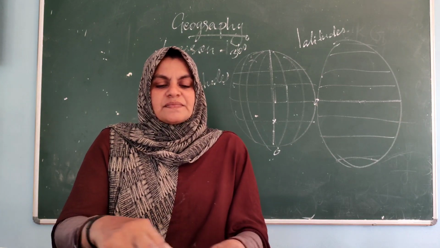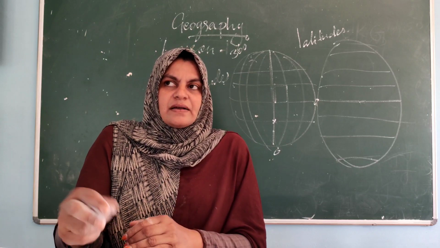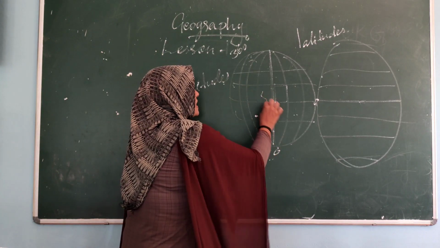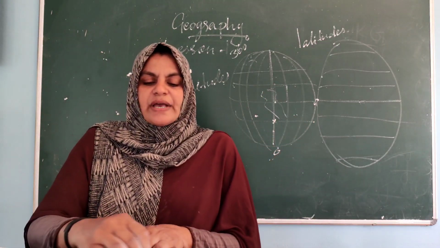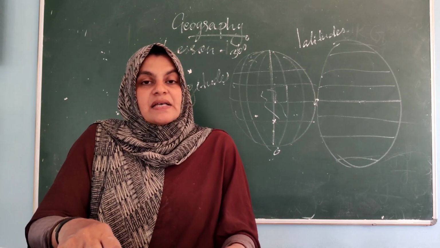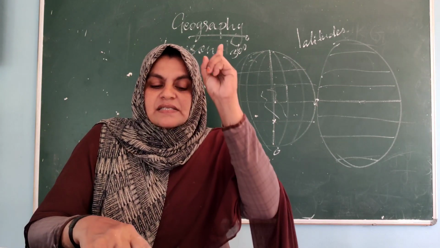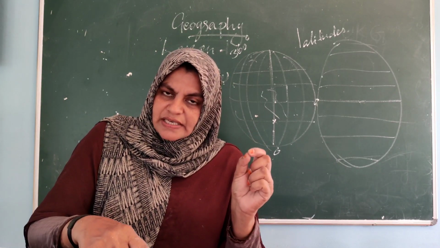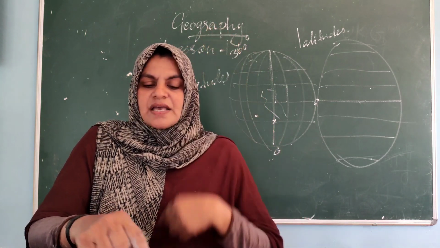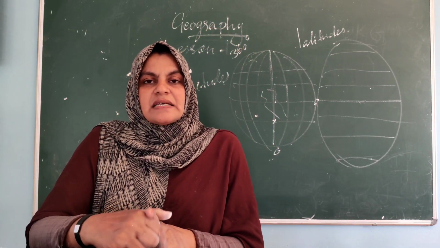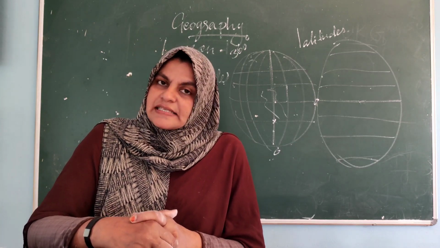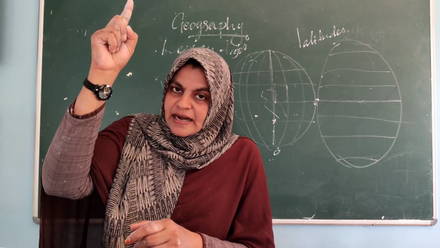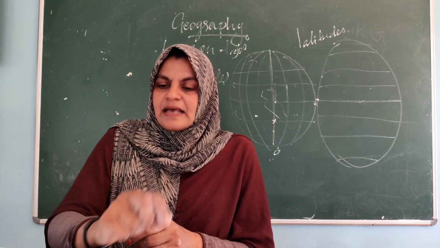Got it? And Kanyakumari, while we are checking, is close to the equator. So what is happening? And where is Kashmir? Kashmir is far from the equator. If Kanyakumari is near the equator, Kashmir is far away from the equator. This means that Kanyakumari is at a lower latitude compared to Kashmir. Kashmir is at a higher latitude, Kanyakumari at a lower latitude.